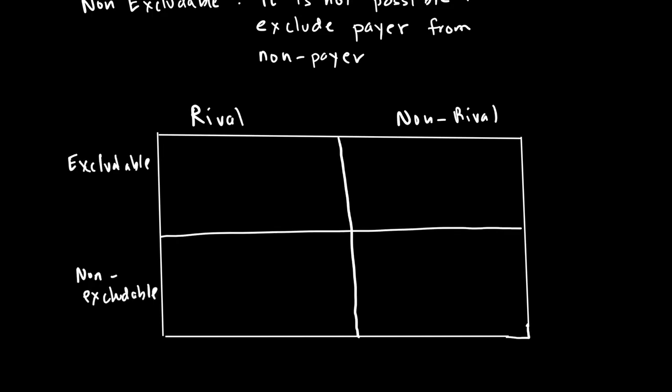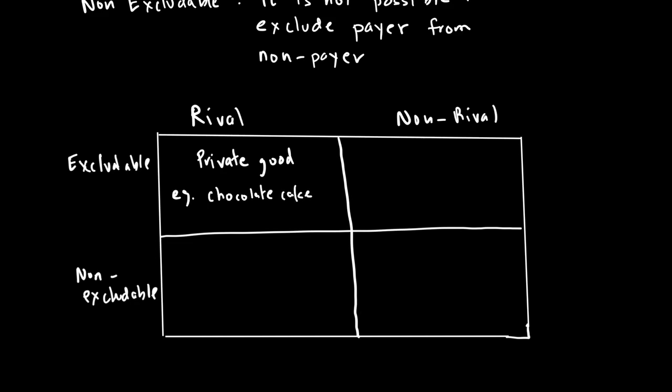If a good is rival and excludable, we call that good a private good. A private good is bought and sold in the market and functions pretty well when it comes to buying and selling. A private good is both rival and excludable, for example, a chocolate cake. Why?